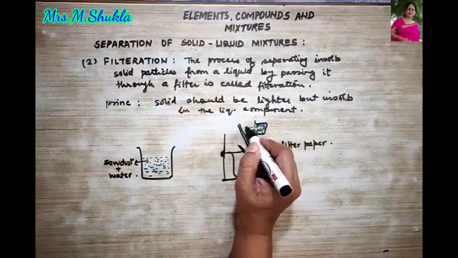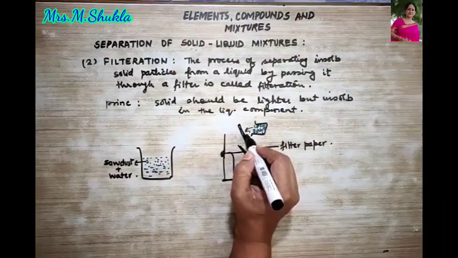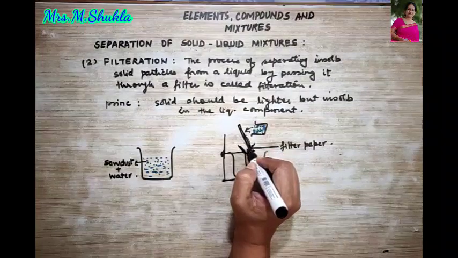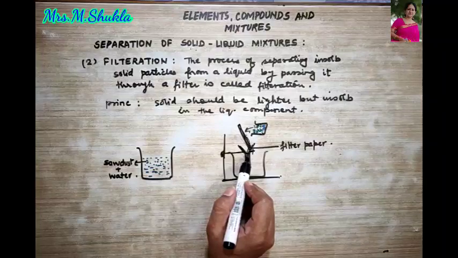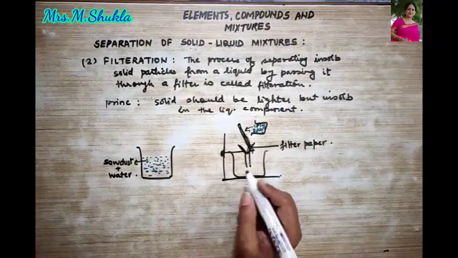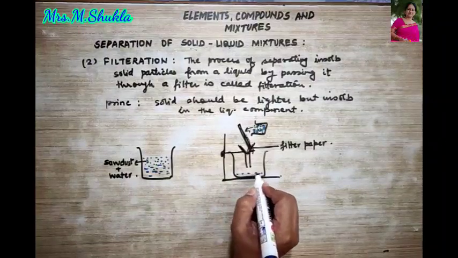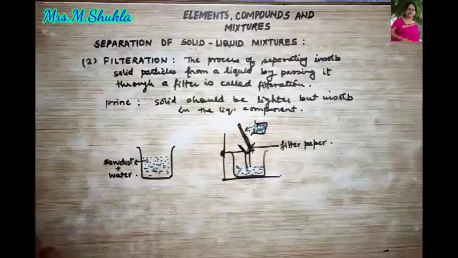When you pour this liquid over this glass rod, gradually all the drops are going to come down to the filter paper, so the filter paper will not tear off. Is that very clear?